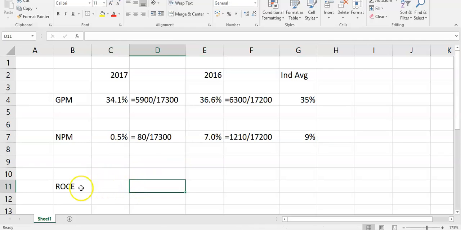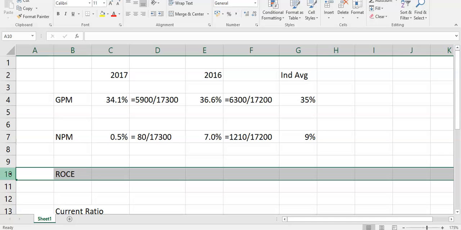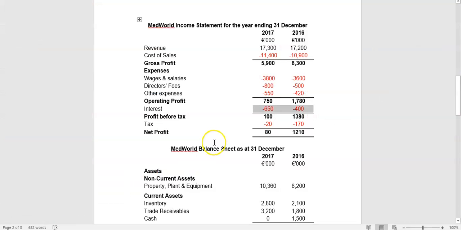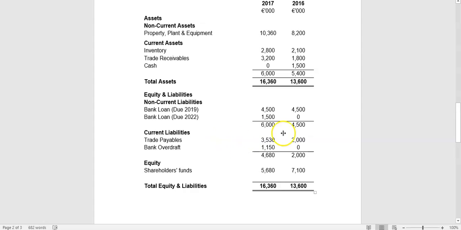Return on capital employed looks at how profitable the company is relative to the capital in the business. So you take your operating profit, 750 in 2017, and you divide that by your capital employed. Now, capital employed, if you go back to your formula, is long-term debt plus equity. So it's the 6 million plus the 5680.